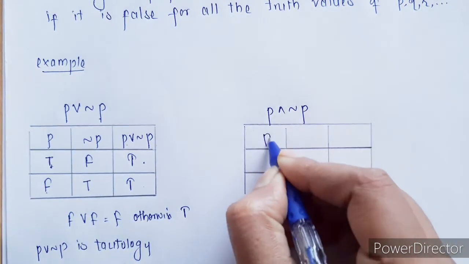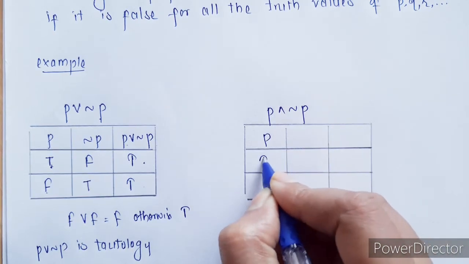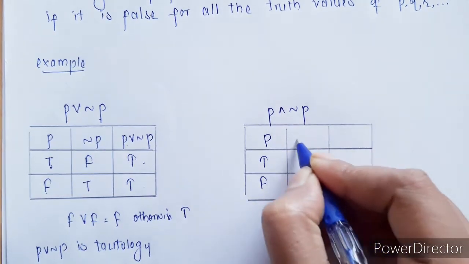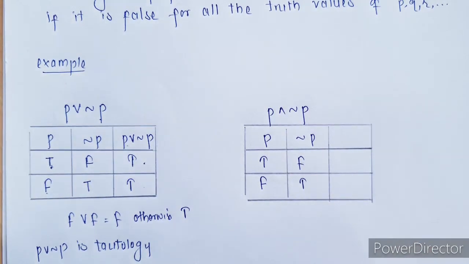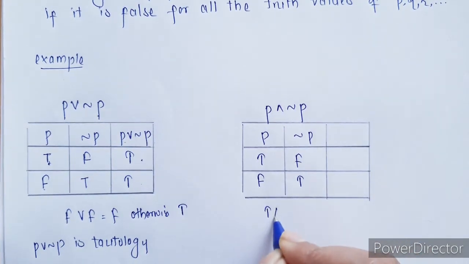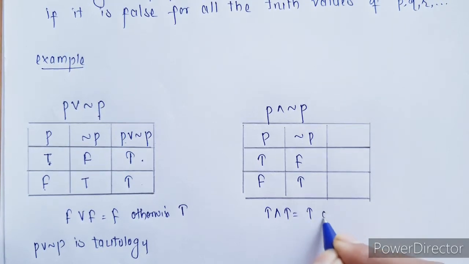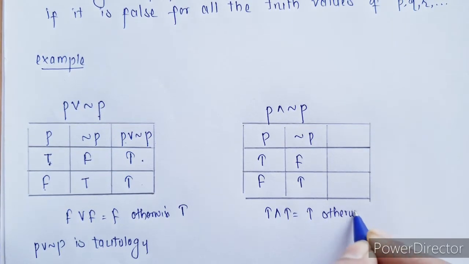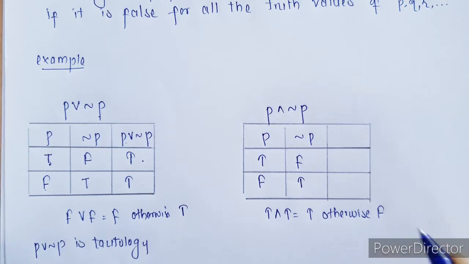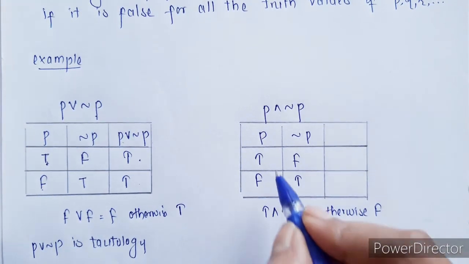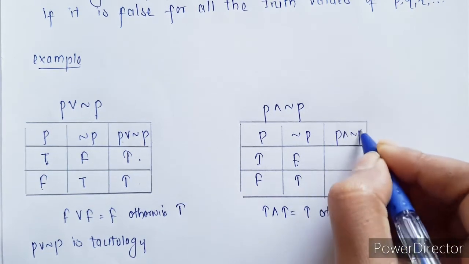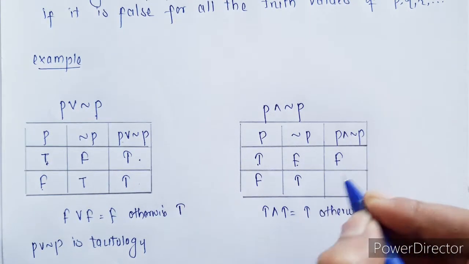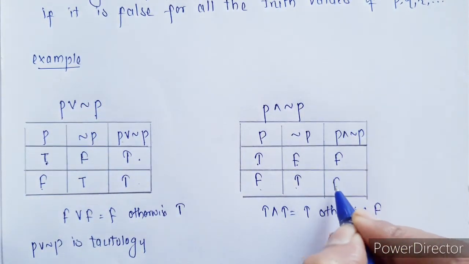Okay, next one, P and negation of P. First let's write the conditions for P. It is true and false, negation will be false and true. Now in case of and, true and true is true, otherwise for all other cases it is going to be false. So true and false, this is P and negation of P, will be false, and false and true will again be false.